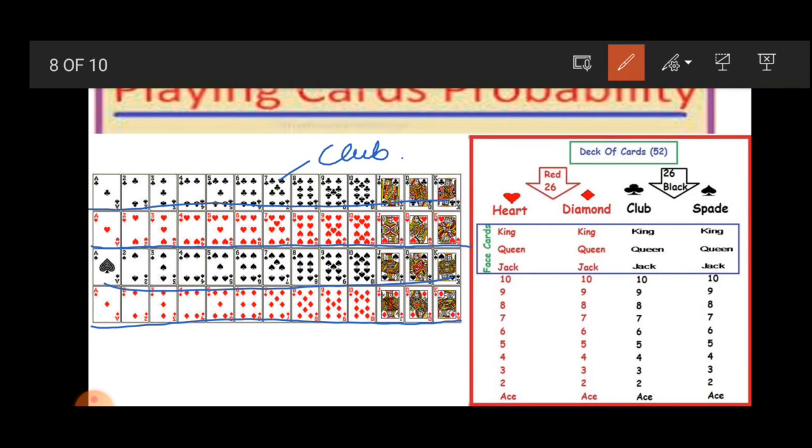Each suit contains 13 cards: 1 king, 1 queen, 1 jack, 10 down to 2 each, and 1 ace. So in total, in 52 cards, we have 26 red cards and 26 black cards.